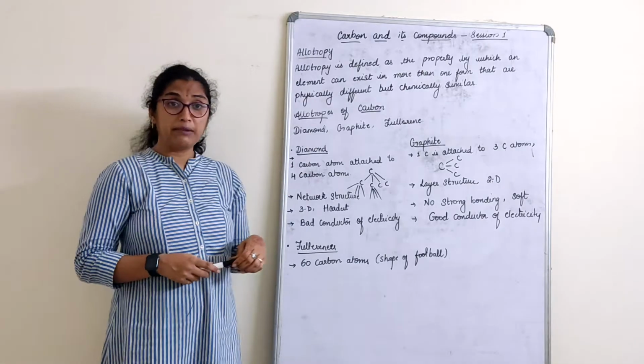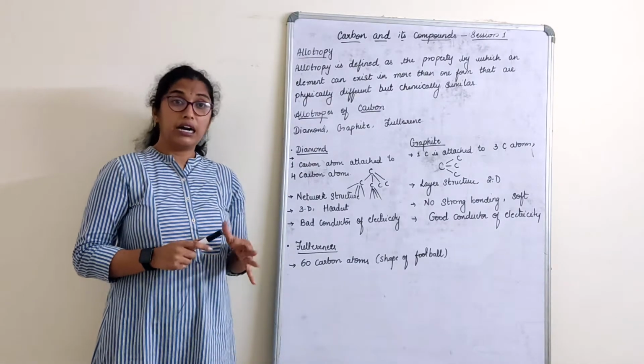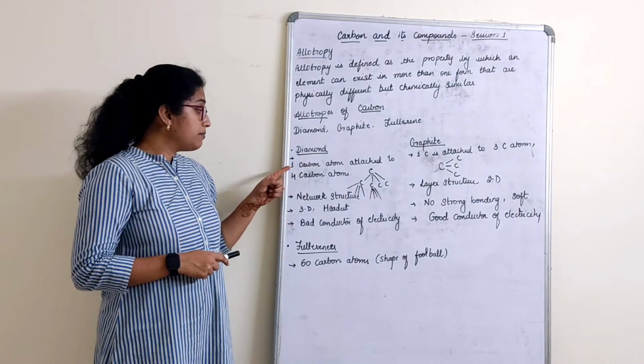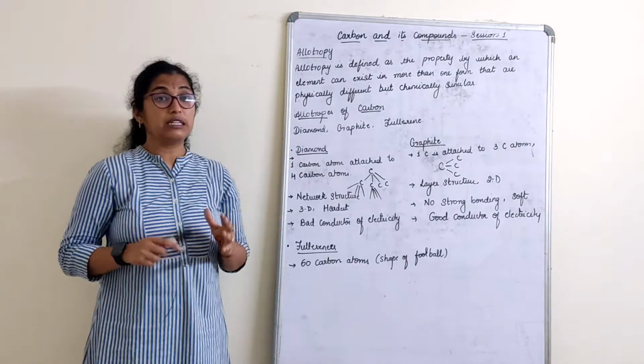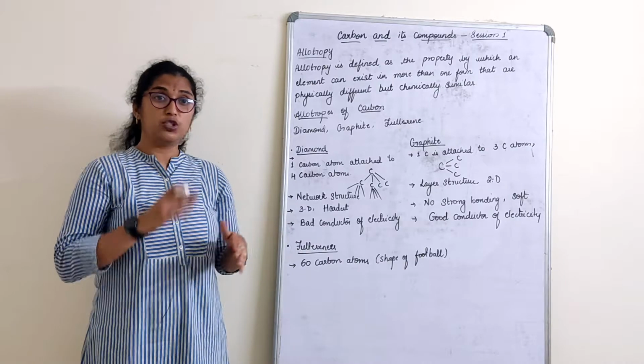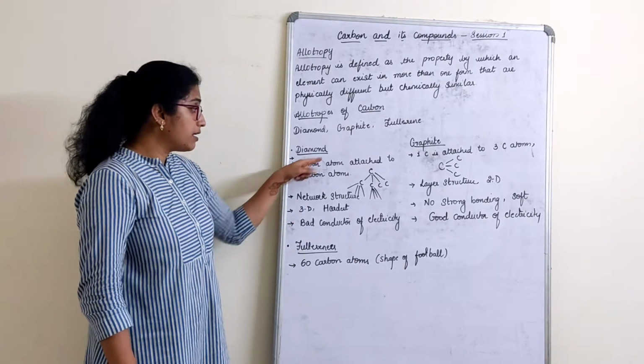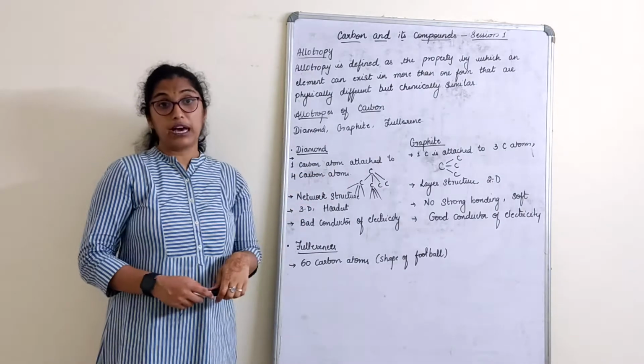So let's talk about diamond. We all know that diamond is the hardest substance, one of the allotropes of carbon. Diamond is formed by, we do not study much structural arrangement here, we will just touch upon it briefly, one carbon atom attached to 4 carbon atoms.